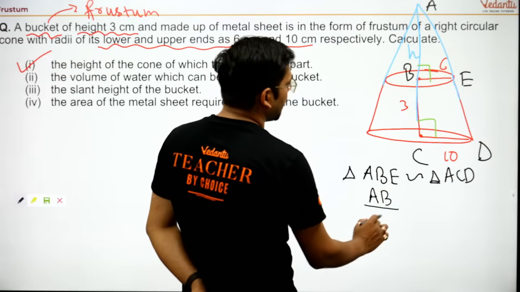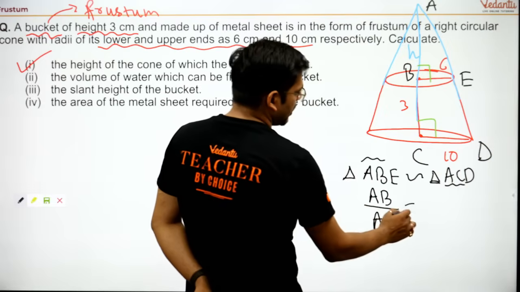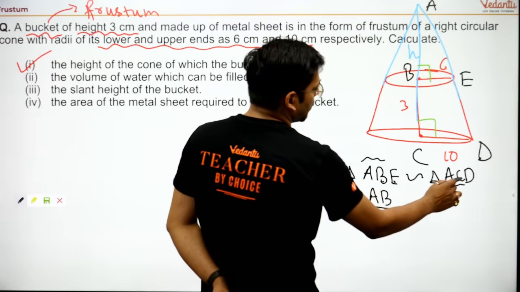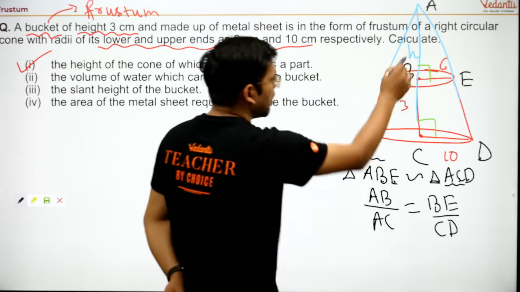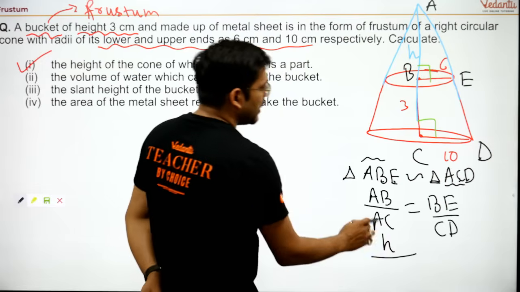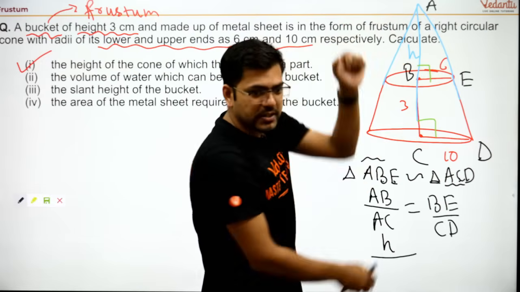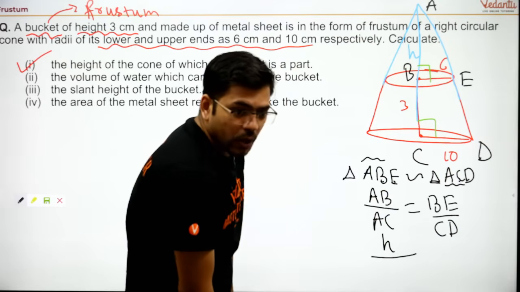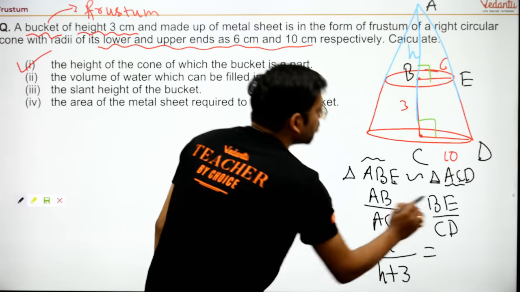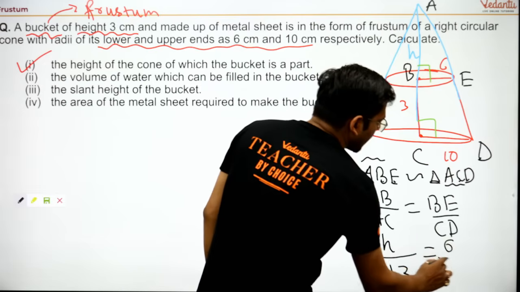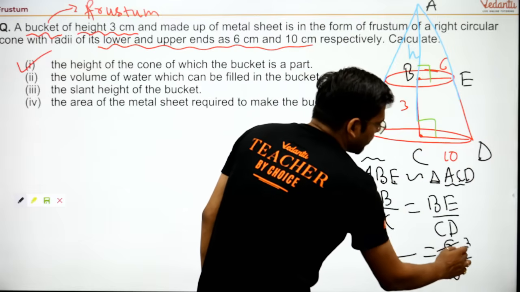Triangle ABE is similar to triangle ACD. Now I will write AB upon AC is equal to BE upon CD. So this will come as H upon AC. See guys, AC is this complete height, so it will be H plus 3, isn't it? Okay, everyone is saying yes sir, that's nice. BE is 6 centimeter upon CD, which is 10 centimeter. If I cancel 6 by 10, it will be 3 by 5.